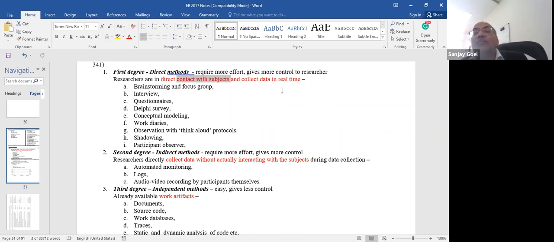Second is, while your subjects are busy doing what they are doing, you put some technology to capture what they are doing, and then later on go through those recordings. This capture could be software running on their laptop to continuously log what they are doing. Okay, or it could be a video camera. So whatever parameter you are interested in, you can use the current technology and capture it. Okay, IoT can help in capturing a lot of such information. With a lot of sensors, you can develop many such things.